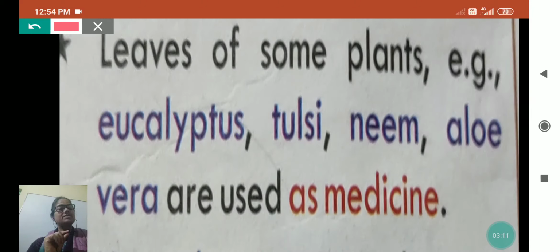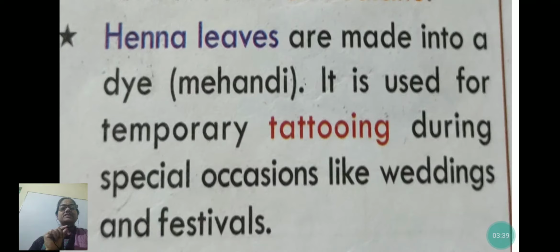Mint is used as medicine also, and many more plants are used as medicine. Neem, tulsi, aloe vera, these are used as medicine.